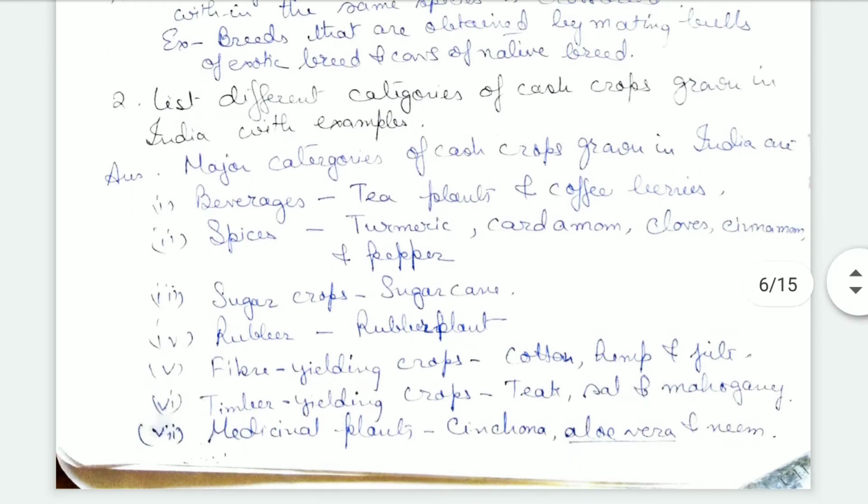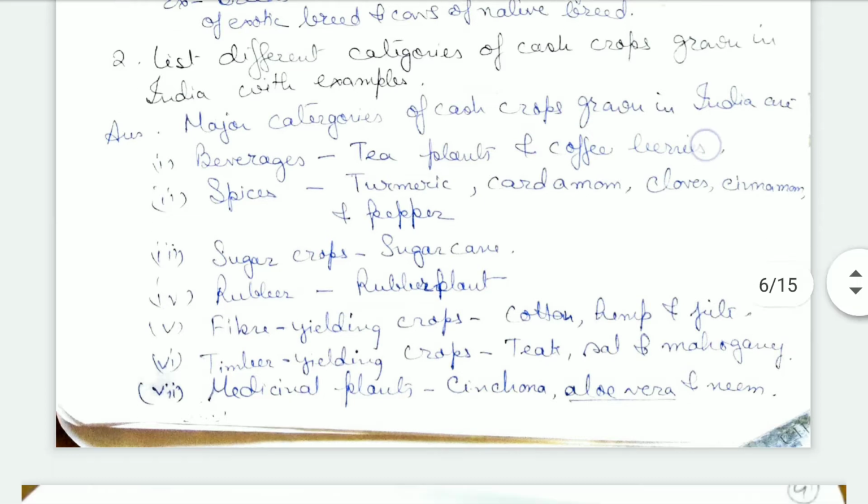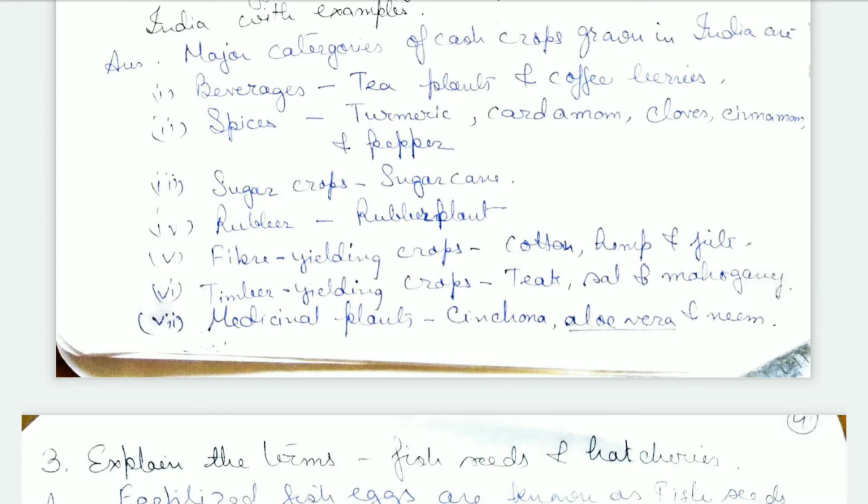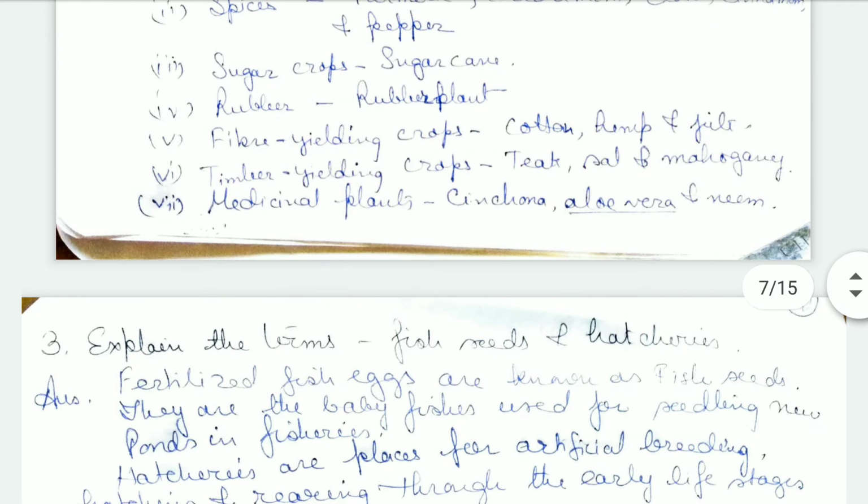Okay, now list the different categories of cash crops grown in India with examples. Major categories of cash crops which are grown in India are beverages, which is tea plants and coffee berries, spices, that is turmeric, cardamom, cloves, cinnamon, and pepper. Then sugar crops like sugarcane, rubber plant, that is the rubber is obtained from rubber plant. Then fiber yielding crops are cotton, hemp, jute, timber yielding plants of teak, sal, and mahogany, medicinal plants like cinchona, aloe vera, and neem.